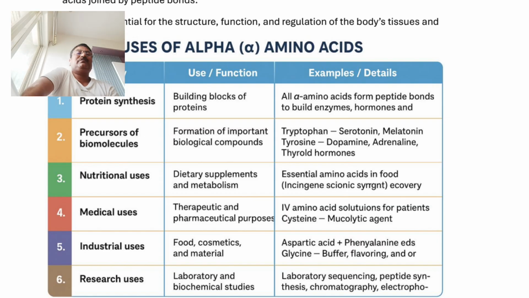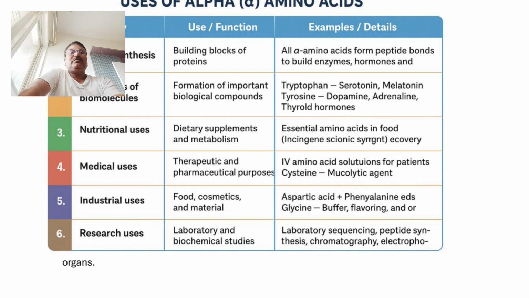Now research uses. No doubt most of the alpha amino acids are used in laboratories for biochemical studies, laboratory sequencing, peptide synthesis, chromatography, electrophoresis, all such kinds of purposes, experiments, and research activities are done with the help of alpha amino acids.